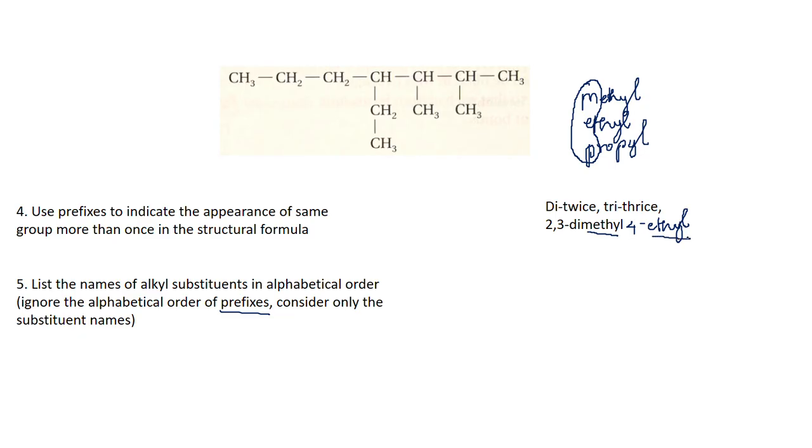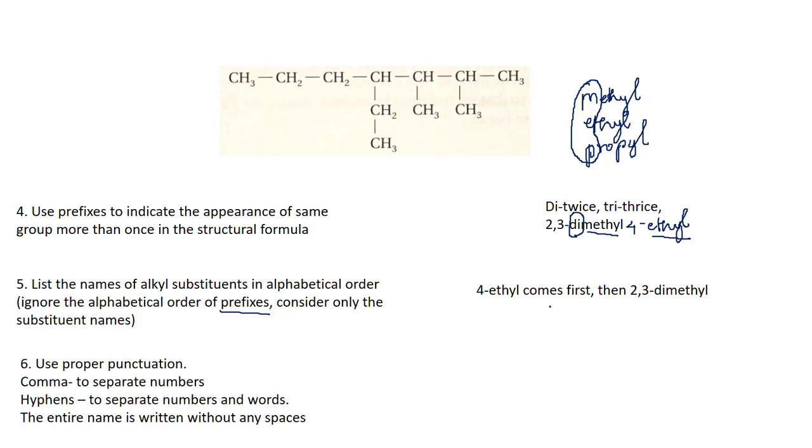In this particular case, it is the methyl group and the ethyl group. So which one comes first? Is it methyl or ethyl, alphabetically? Ethyl comes first. Even if dimethyl has a prefix like D and D comes before E, you will not consider the alphabetical order of the prefix. It is only the alphabetical order of the substituent. So ethyl comes first, so it is 4-ethyl and then 2,3 dimethyl.